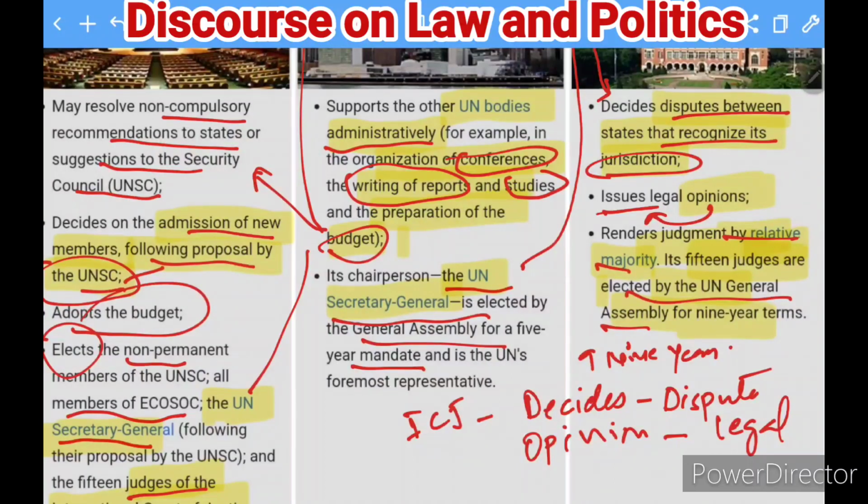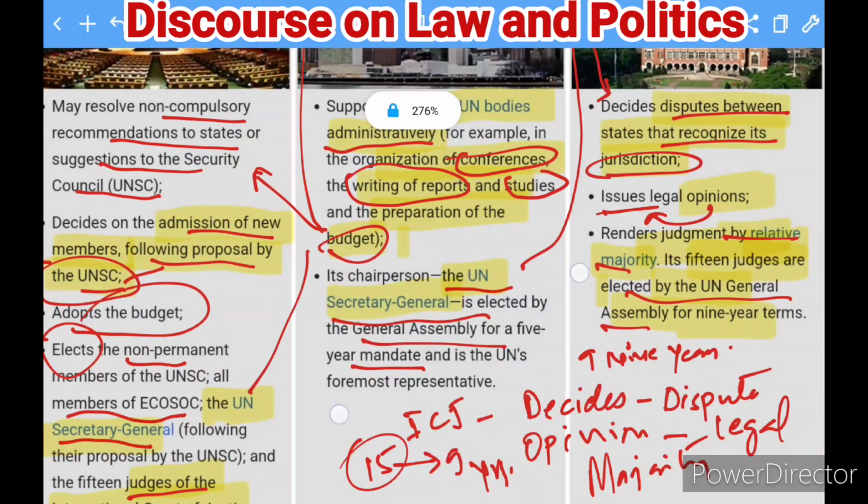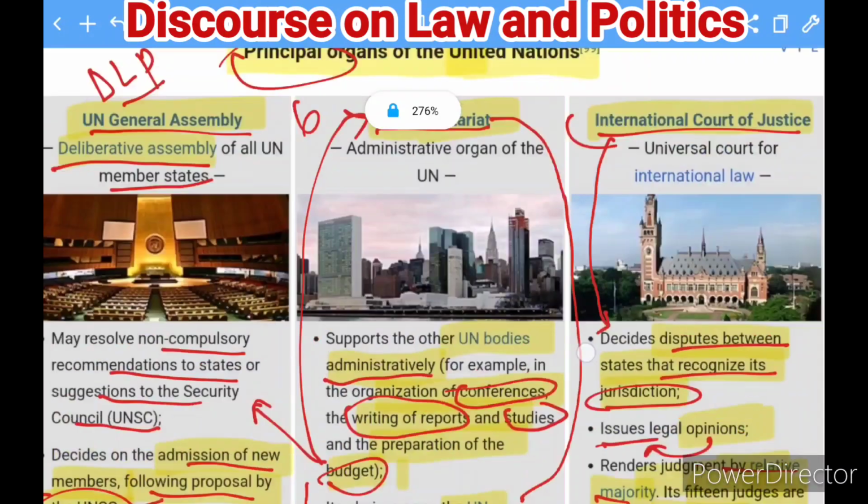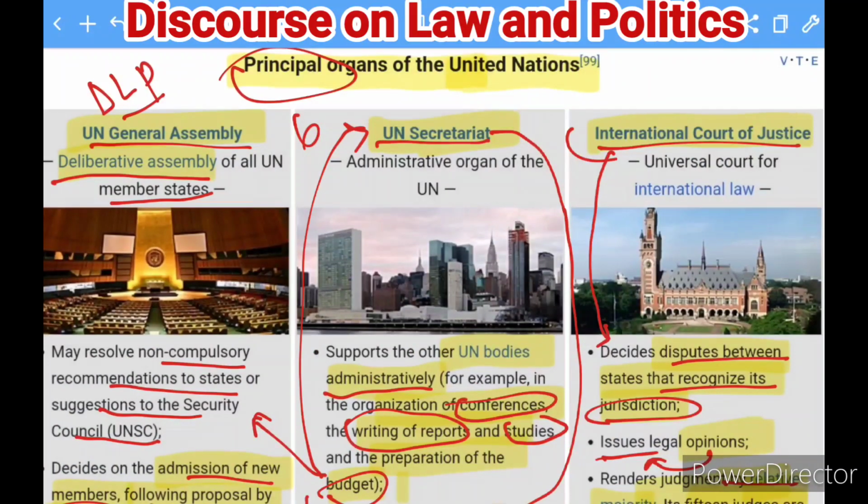Whenever they are going to give a judgment, it would always be with the majority opinion, and the total number of judges would be 15, and they will serve for 9 years. Okay, so this is in summary. You can find here the basic details about this third principal organ, that is the International Court of Justice.